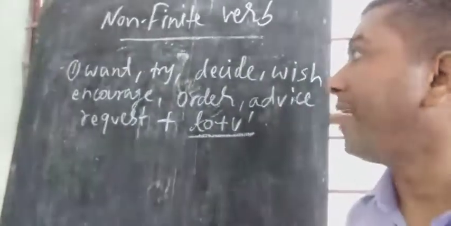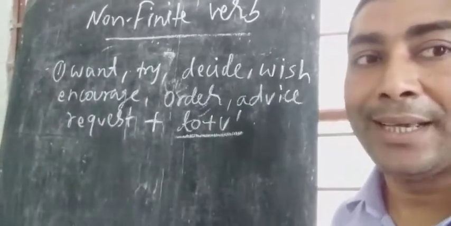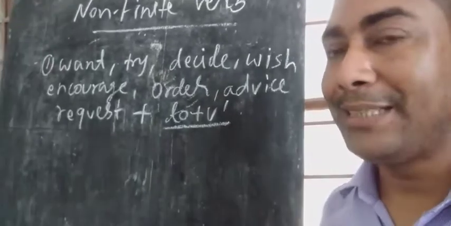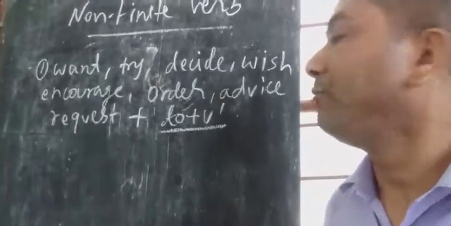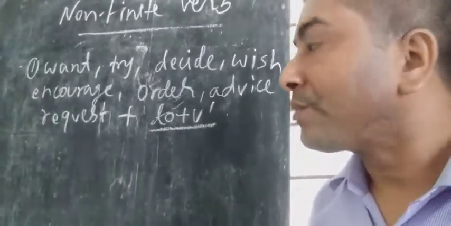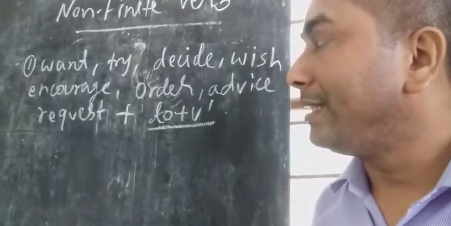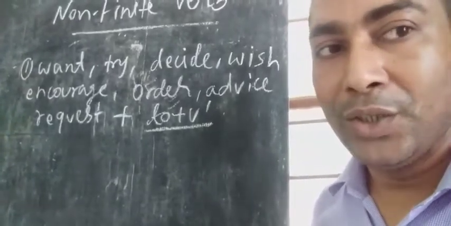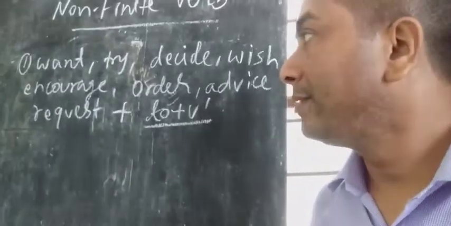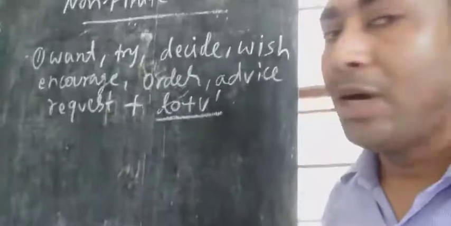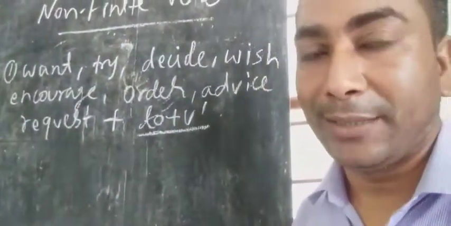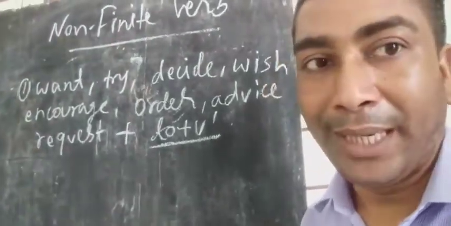For example, want: I want to go. Try: he tries to speak English. Decide: my friend has decided to buy a car. Wish: I wish to help you. Encourage: my brother encouraged me to do this work. After these verbs, always to plus v1, infinitive with to will be used.